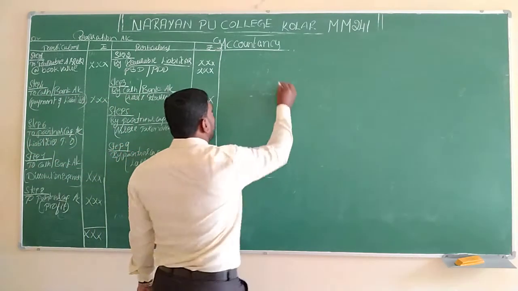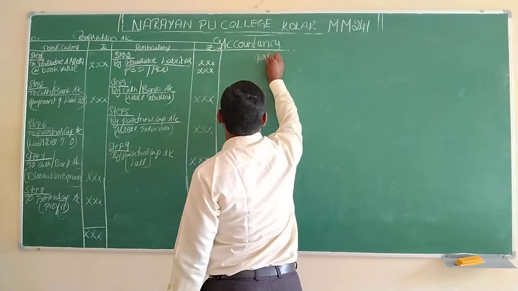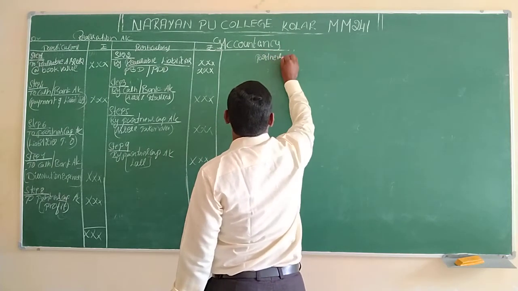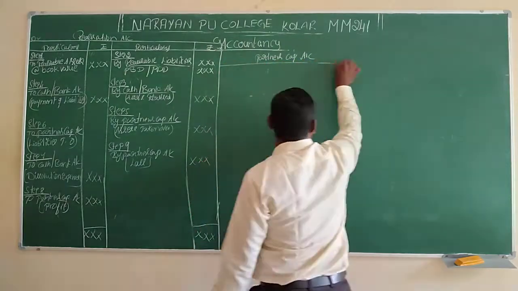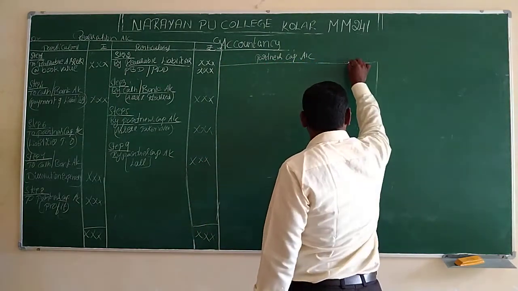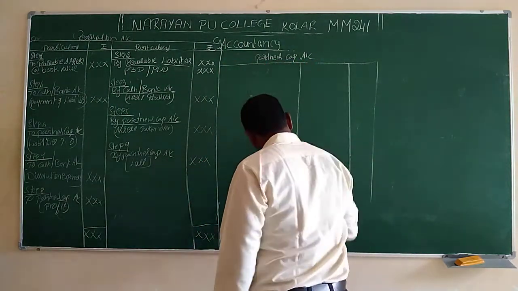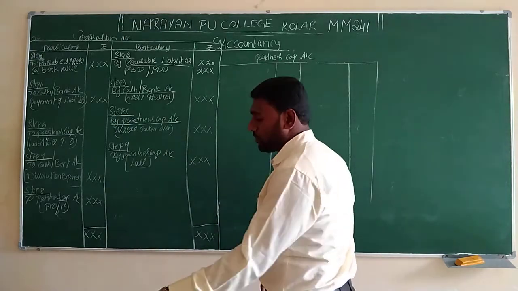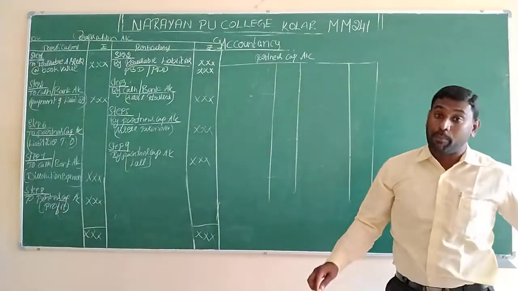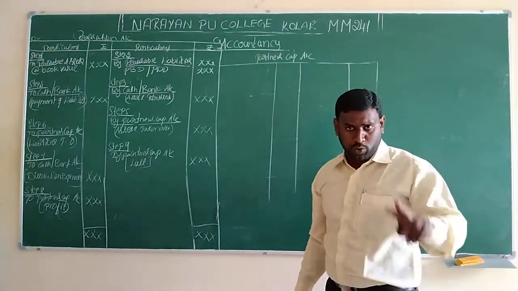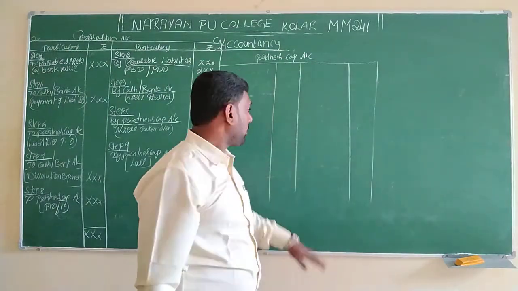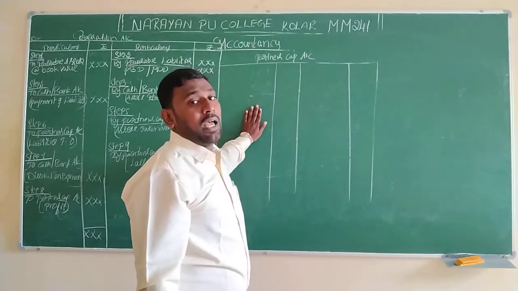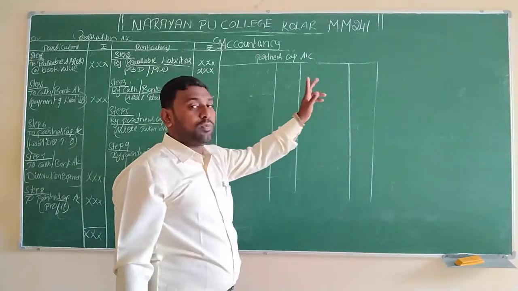And the next account is the partners' capital account. I will draw the account for only a single partner. In the examination, if they ask for 3 partners, we have to prepare a combined capital account for 3 partners. If they ask for 2 partners, we prepare a combined capital account for 2 partners. For the purpose of this format, I will draw it only for one partner.